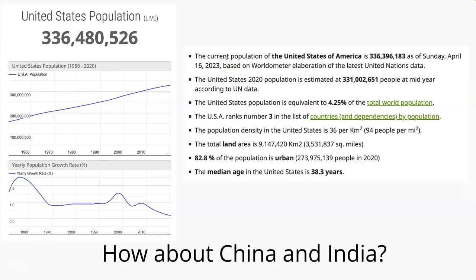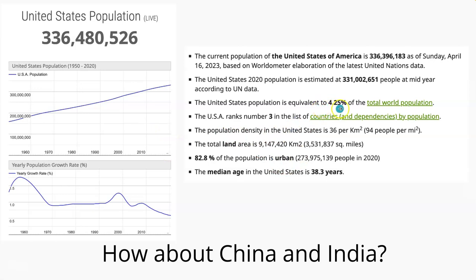So this is a very, very large number, because the United States is the third most populous country, the third largest country in terms of population in the world. You can see more effects in the current population, the trends, and the composition of the size.